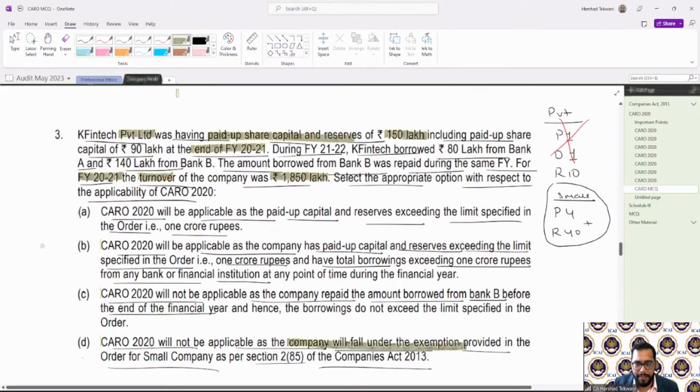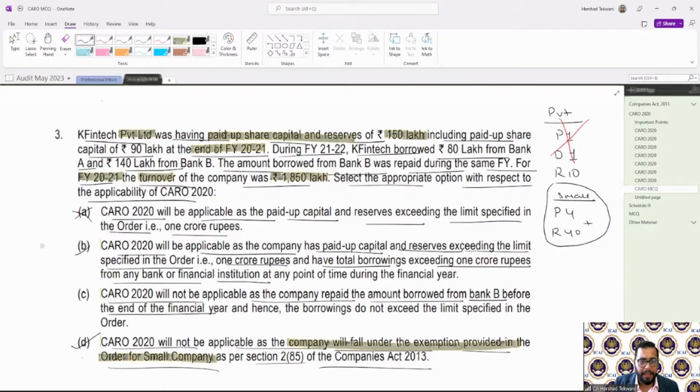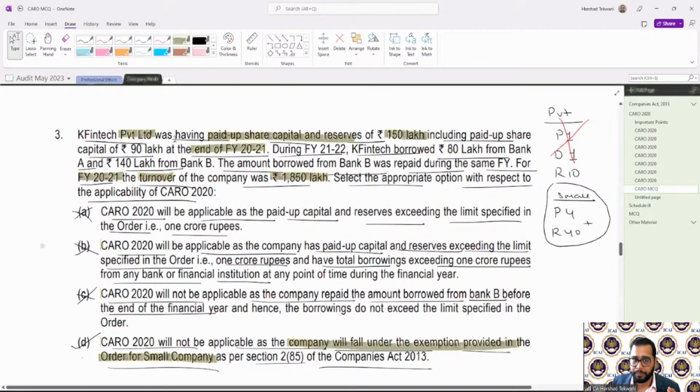So the company will fall under the exemption provided in the Order for small company. That's my correct answer. I'll not go to any other option. Whether it is there or not, because I got the exemption, matter over, chapter closed. So I will not check for the private limited thing then. Clear? Whenever you are checking CARO applicability, first check whether it's a small company. If it is not a small company, then you check the other things.